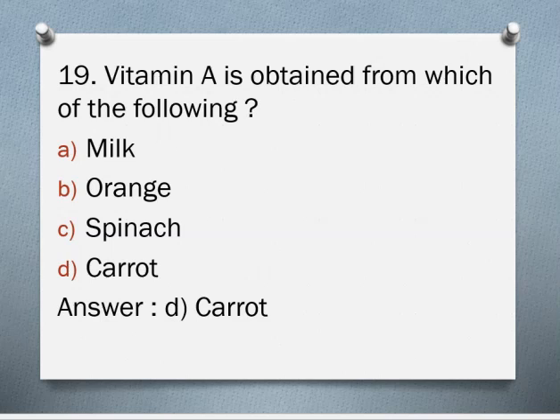Question number 19. Vitamin A is obtained from which of the following? A. Milk, B. Orange, C. Spinach, D. Carrot. The correct answer is D. Carrot.